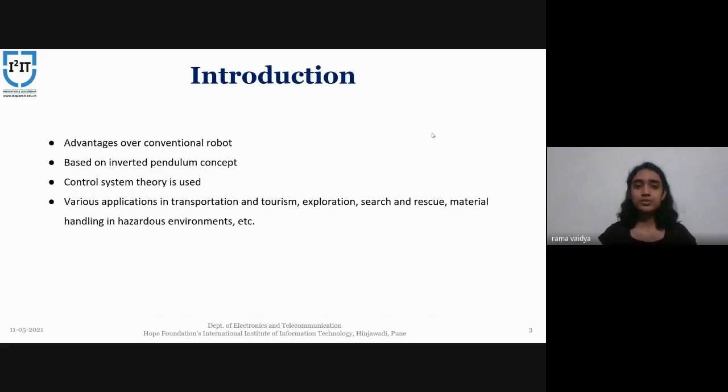So let me introduce you to this topic. As we all know, conventional robots are made using four wheels, but they have certain disadvantages and limitations. These can be overcome using a self-balancing robot. A self-balancing robot basically has just two wheels and balances itself. It is based on the inverted pendulum problem and is solved using control system theory. It has various applications in transportation and tourism, exploration, search and rescue, and material handling in hazardous environments where it is risky for humans.